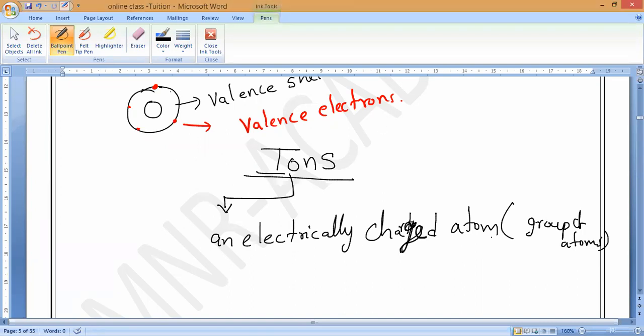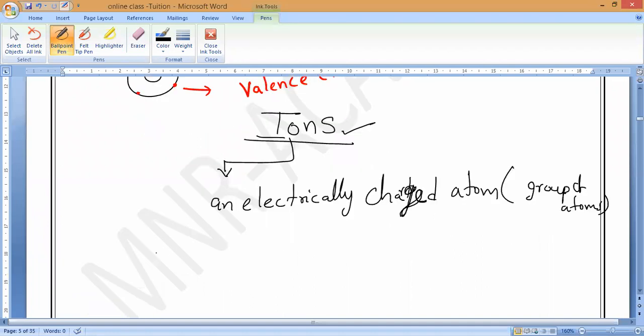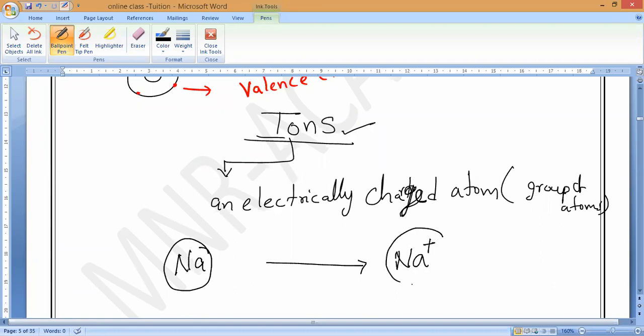So an electrically charged atom is called what, guys? Ions. Now, for example, you can take sodium atom. If I write Na, this is indicating a sodium atom. Now, if I write sodium plus, then it is an ion.